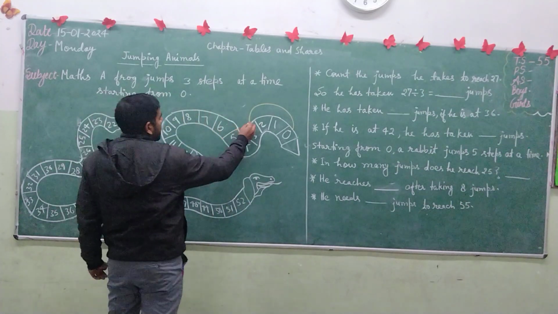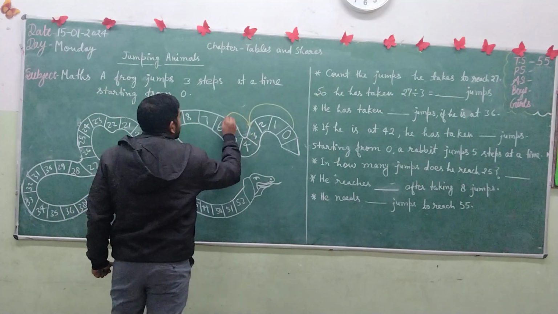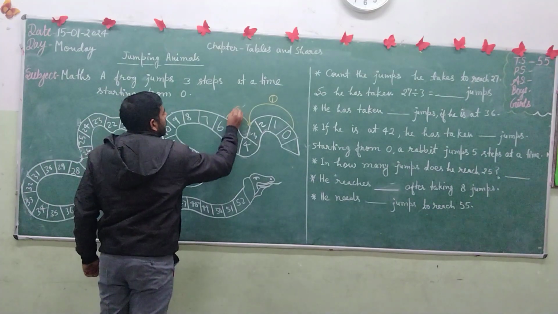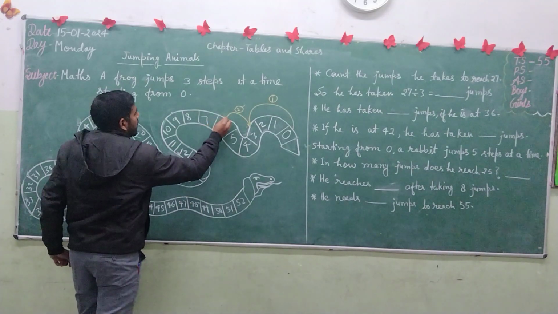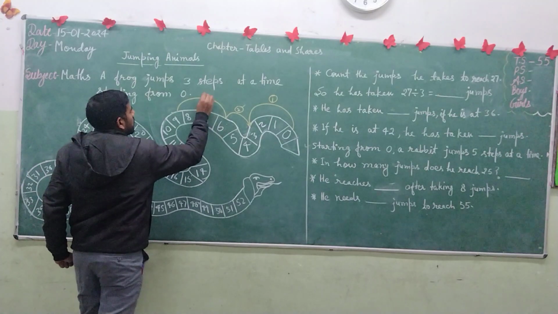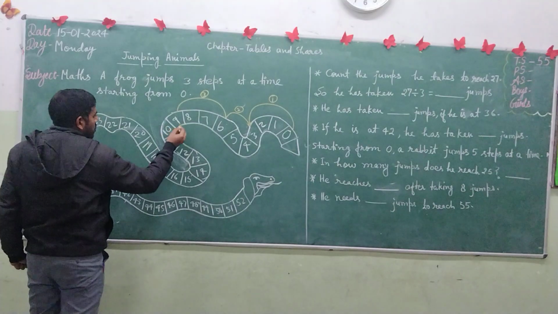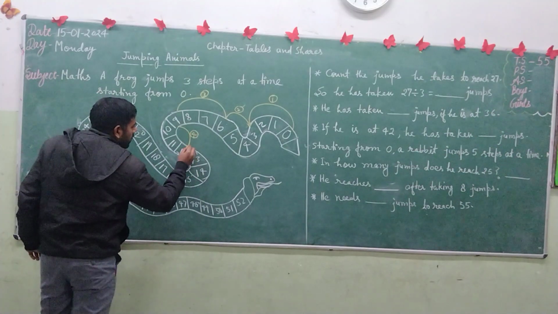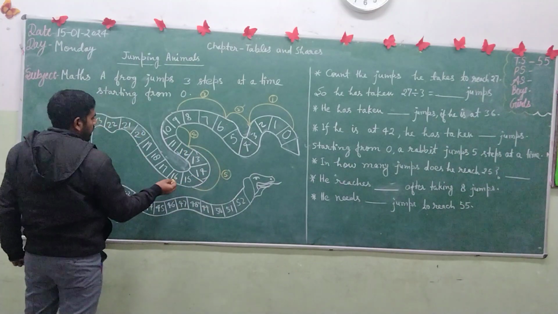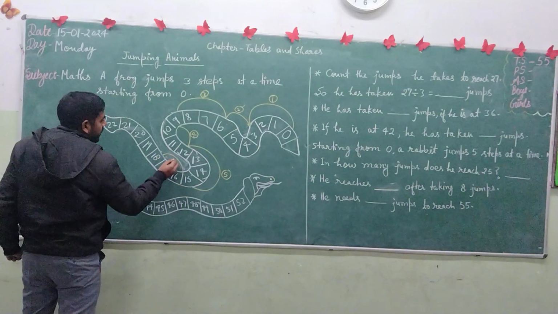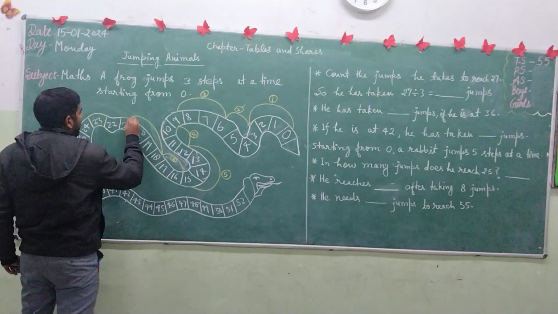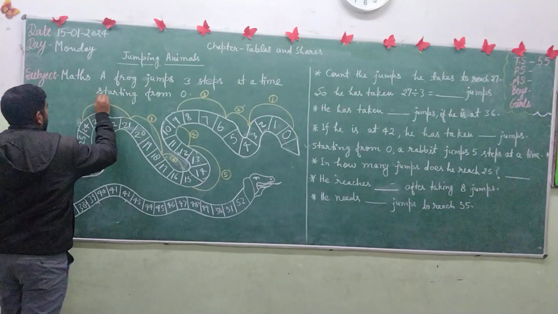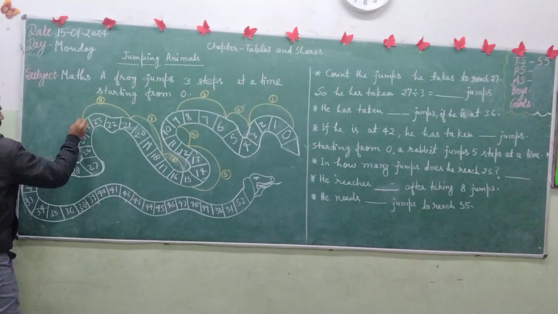In the second step he will reach 6, after the third step 9, after the fourth step 12, after the 5th step 15, after the 6th step 18, after the 7th step 21, after the 8th step 24, and after the 9th step he will reach 27.